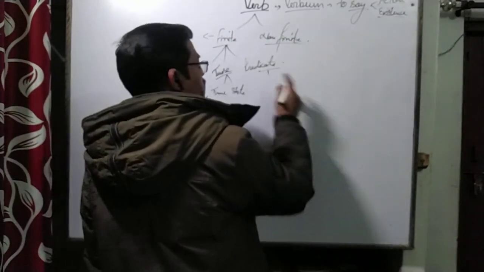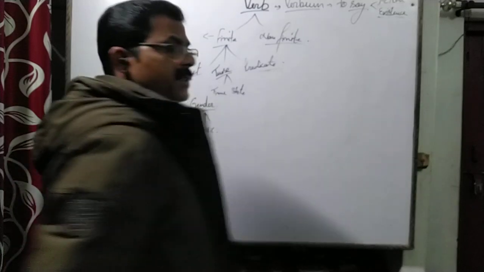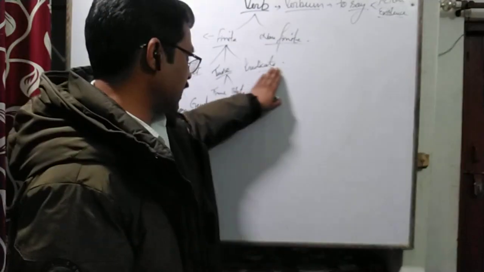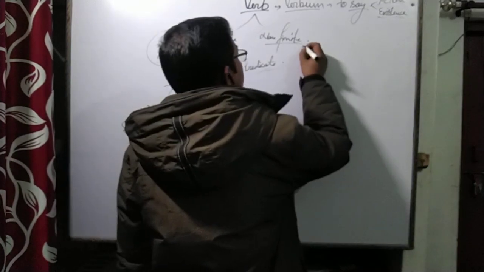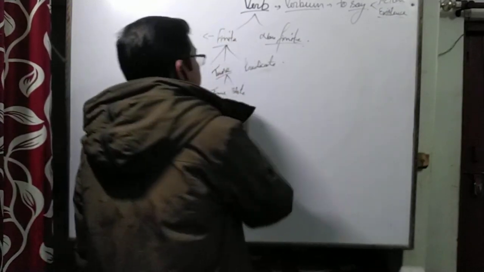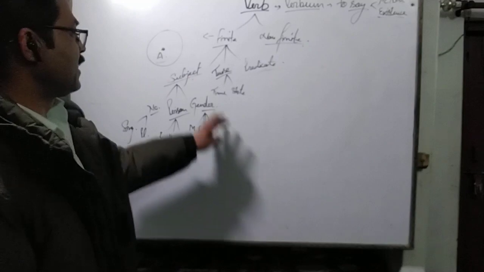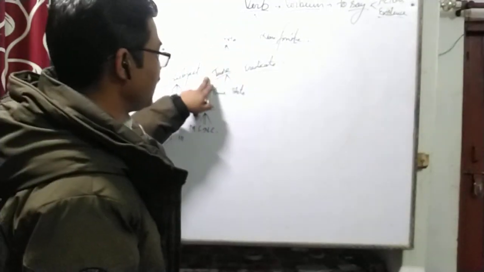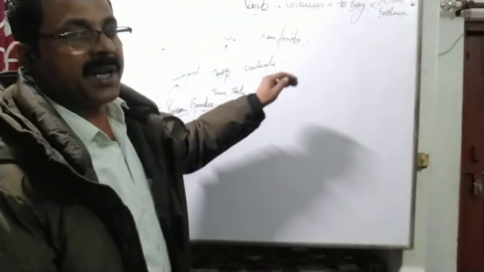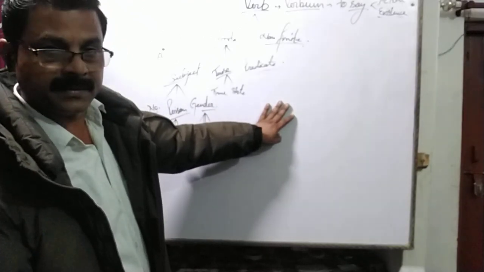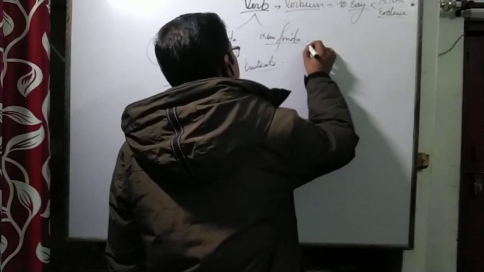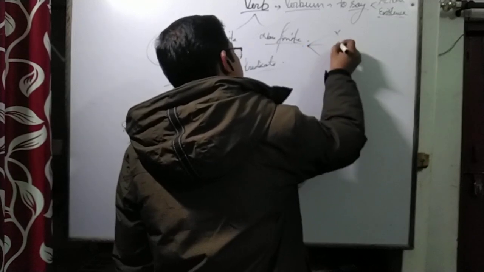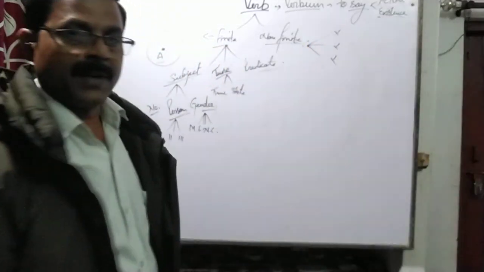There is no further classification in predicate. So finite changes according to the subject, changes according to the tense, and can become a predicate. Okay? Non-finite. What are non-finite? They don't have any of the characters that a finite verb, a finite statement bears.